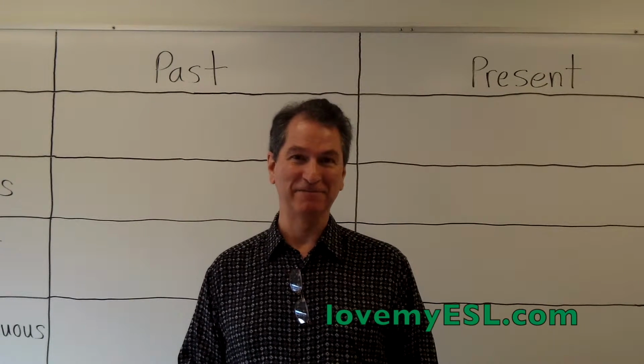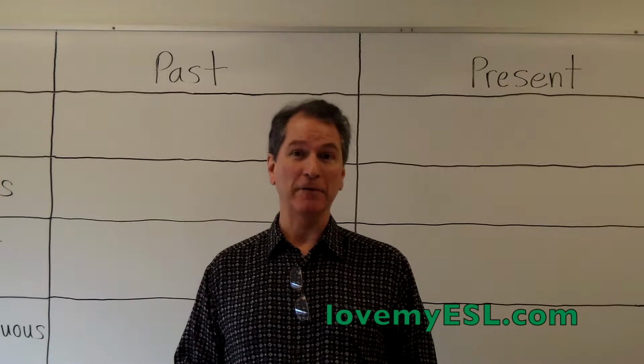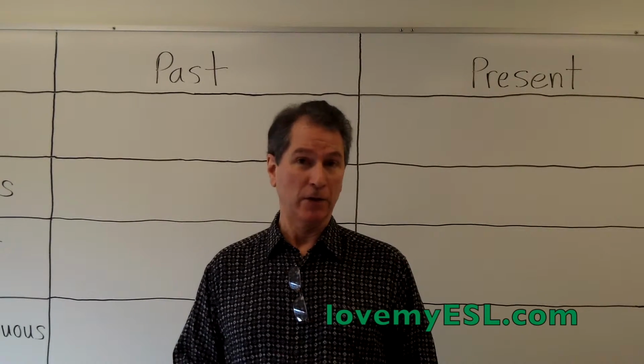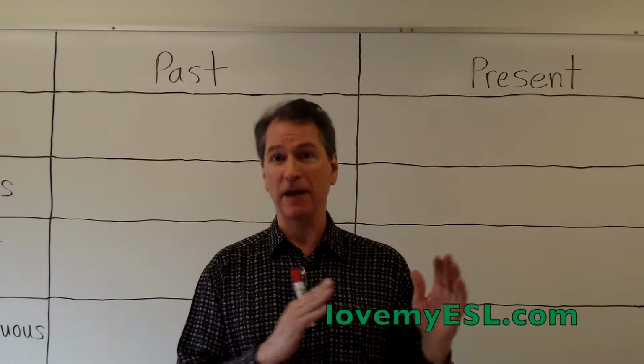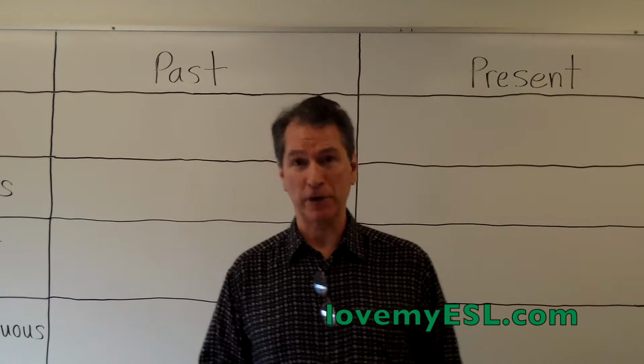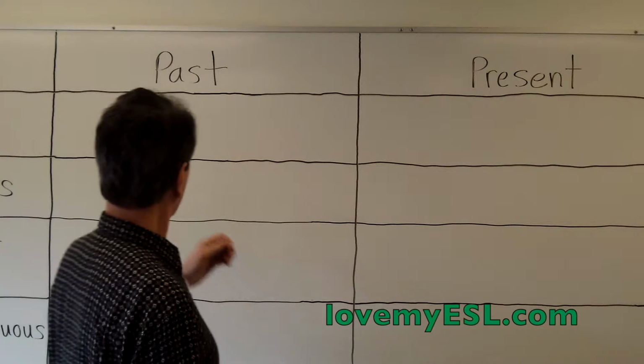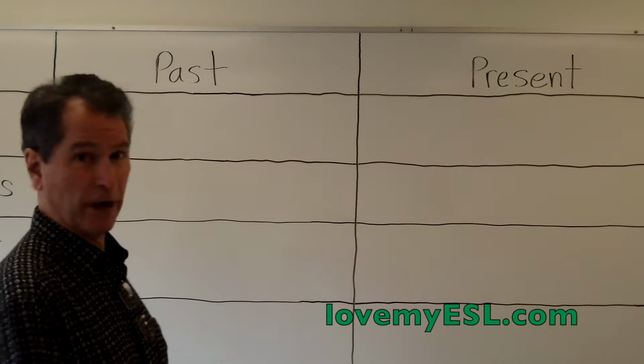Hello, I'm Ambien. Today we're going to talk about English verb tenses. There are 12 English verb tenses, for past, for present, and for future. Let's have a look at them. Already on the board I have my past, present, and future areas here.